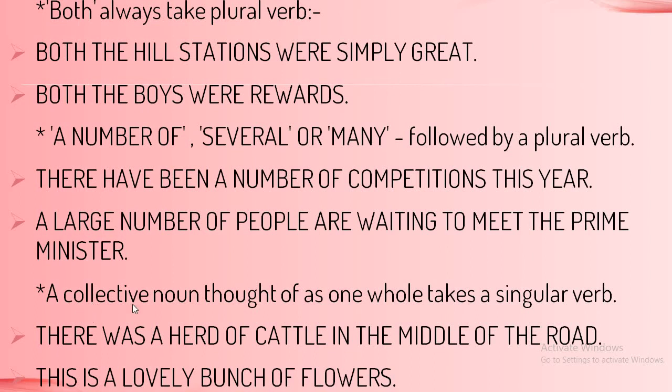A collective noun, a galaxy of stars, a bevy of ladies, a quiver of arrows, a parliament of owls. So we use an article before it, either an or a accordingly with the consonants and the vowels, but it is always considered a singular subject. So that is why we use a singular verb with the collective noun.